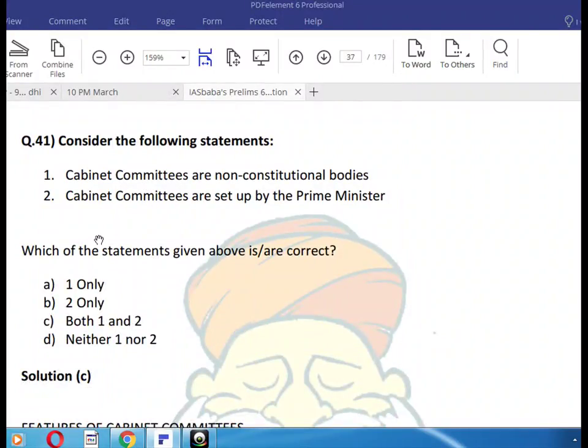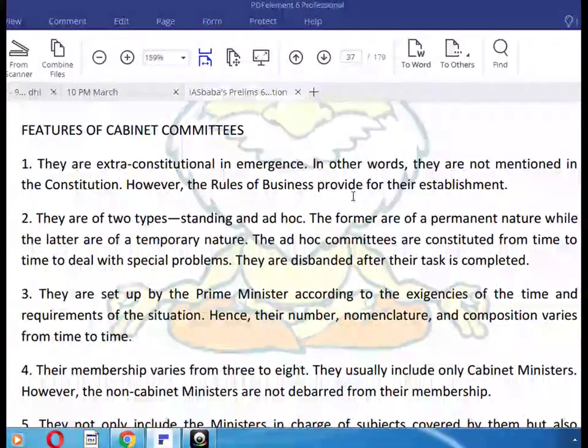Consider the following statements. Okay, here all are correct. Okay, both 1 and 2. Cabinet committees are not just non-constitutional bodies. Cabinet committees are set up by the Prime Minister. The extra features of the cabinet committees: they are extra-constitutional in emergence. In other words, they are not mentioned in the Constitution.